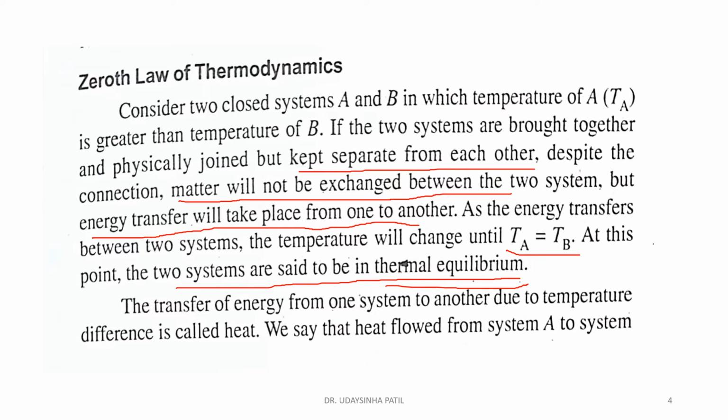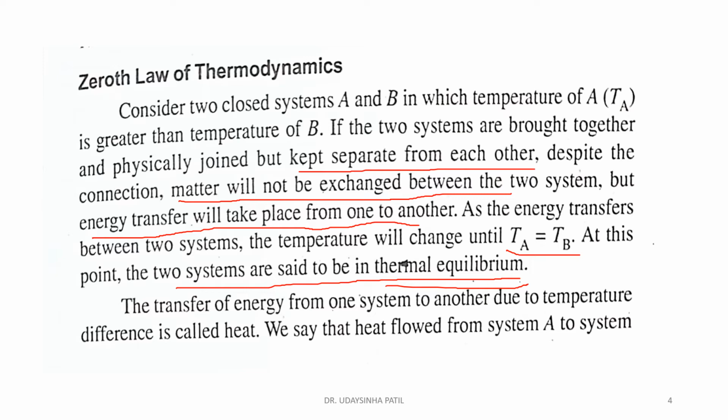when you keep them in touch with each other separately, only energy can transfer from one system to another system till TA is equal to TB, and we can say that at that time the system is in thermal equilibrium.